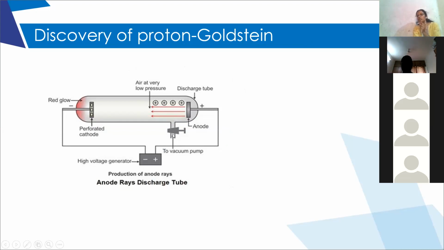He passed a gas at very low pressure, and he was able to observe that some positively charged particles are moving from anode towards cathode.